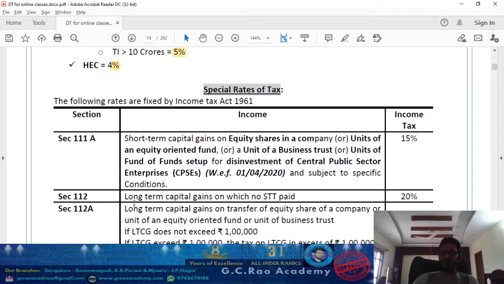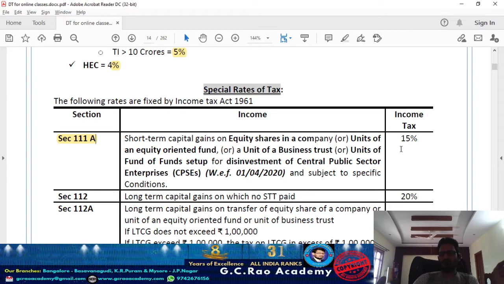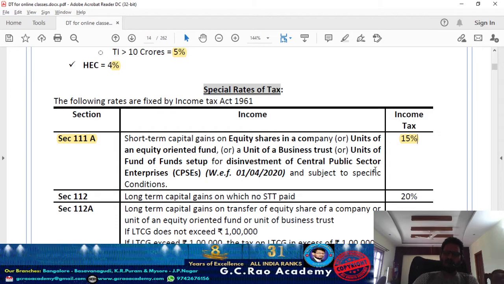Now, certain special rates are covered under the Indian Income Tax Act itself. Under the IT Act itself, certain special incomes are chargeable at a special rate. Sir, what are the special rates of tax applicable? Under section 111A, this one is already covered, Kanna. If an assessee is transferring any short-term listed security, be it equity shares of a listed company, units of an equity-oriented fund, units of a business trust, or units of a fund set up under disinvestment of central public sector enterprises, subject to fulfillment of conditions, the applicable tax rate is 15%. Simply remember 111A.